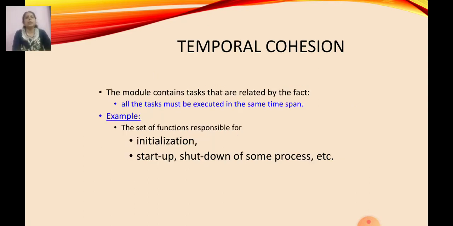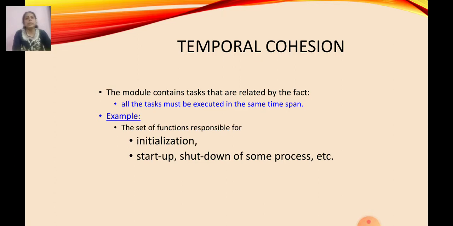Then temporal cohesion. The module contains tasks that are related by the fact that all the tasks must be executed in the same time span.